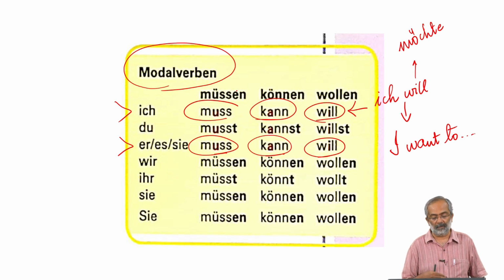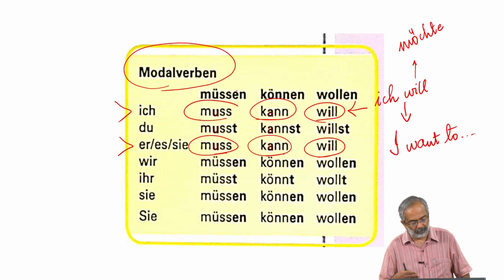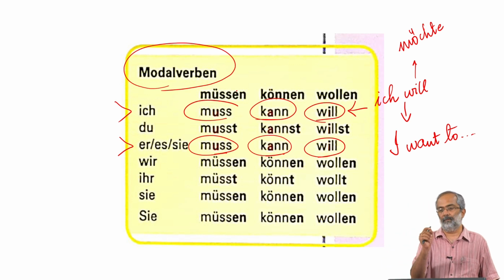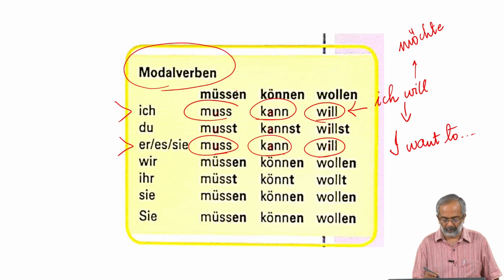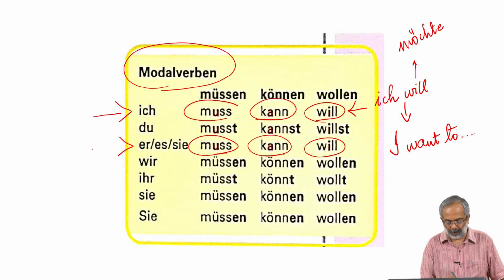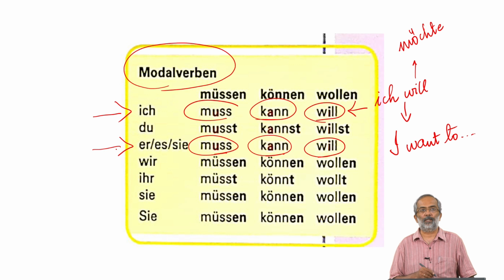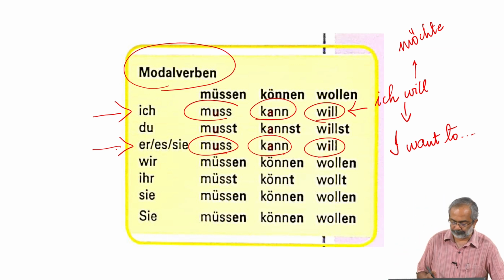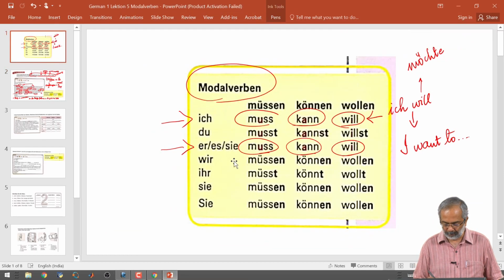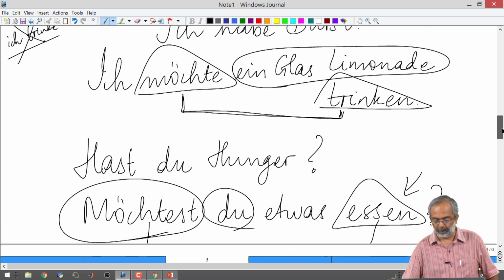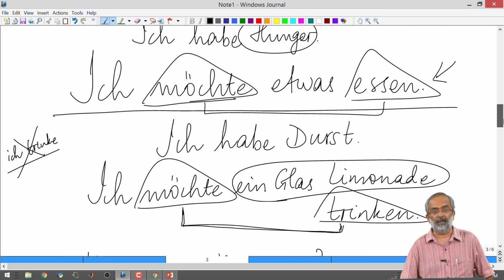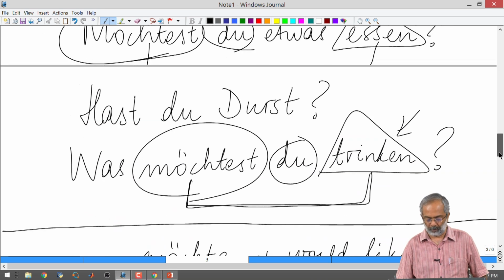They are irregular, with one basic quirk, which is that the ich and er forms are the same, and the way to use them is constructing sentences like we did with möchte. Okay.